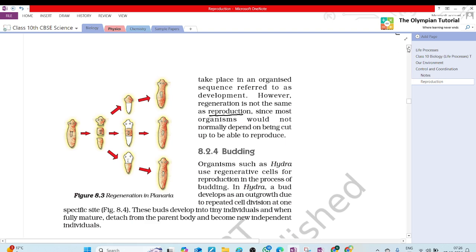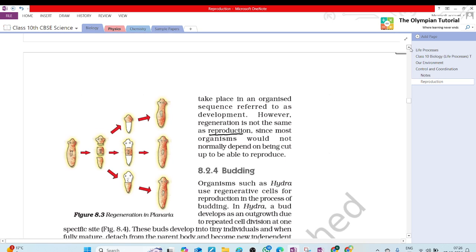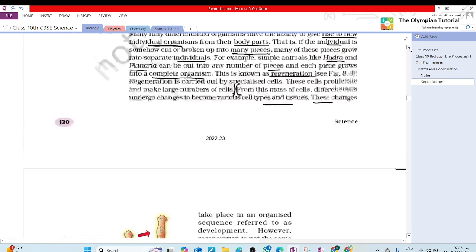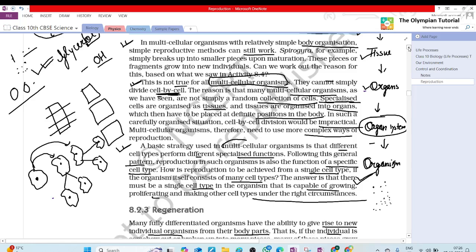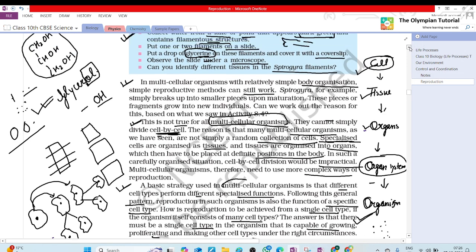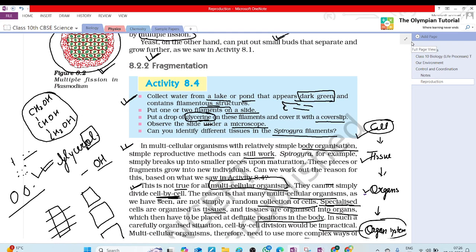Can you tell me the difference between regeneration and fragmentation? Fragmentation we have done, and regeneration we have done. Can you tell me the difference?